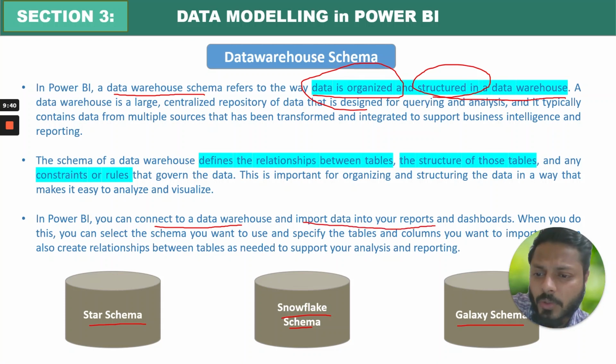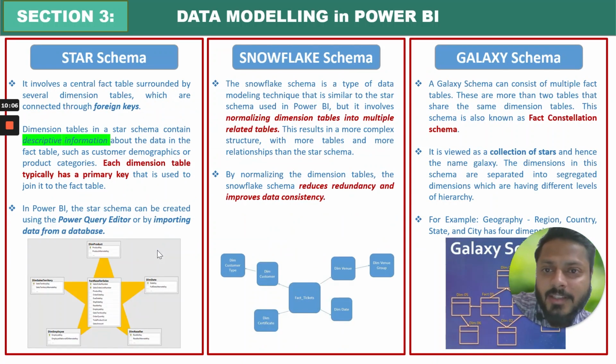When you do this, you can select the schema you want to use, specify the tables and columns you want to import, and also create the relationships between these tables as needed to support your analysis and reporting, right? So I hope you understand the meaning of data warehouse schema. There are three types of schemas which are predominantly used: star, snowflake, and galaxy. Otherwise there are various other schemas. This is very important for everyone.